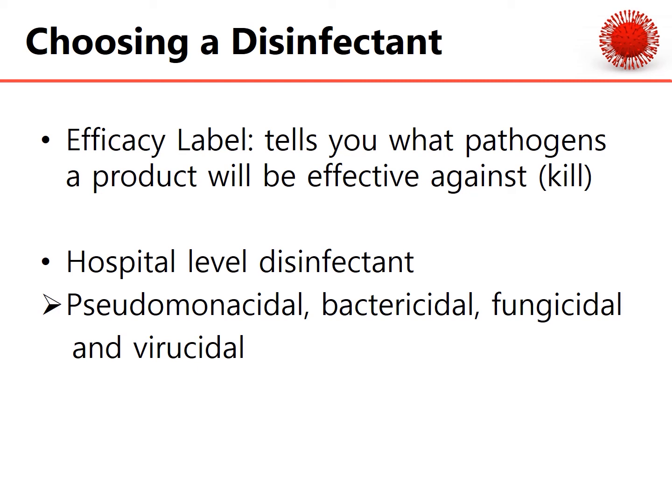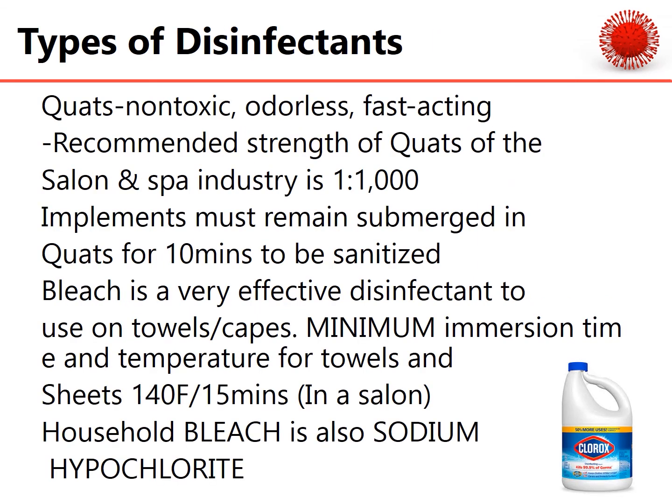And then we have hospital level disinfectants, which are pseudomonacidal, bactericidal, fungicidal, and virucidal. Types of disinfectants: quats, non-toxic, odorless, fast-acting. Recommended strength for quats in the salon and spa industry is 1 to 1,000. Implements must remain submerged in quats for 10 minutes to be sanitized and disinfected properly. Bleach is a very effective disinfectant to be used on towels, capes, and it's very powerful and very effective. You just have to understand how to use some of these bleaches, in household bleach, also known as sodium hypochlorite.